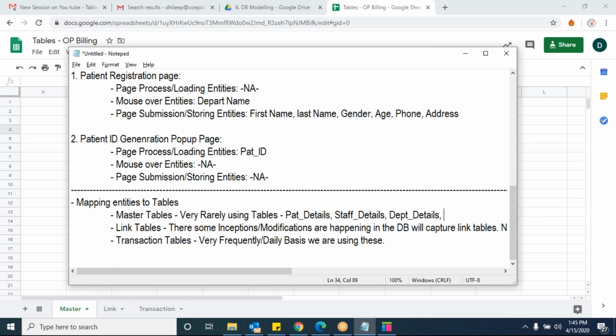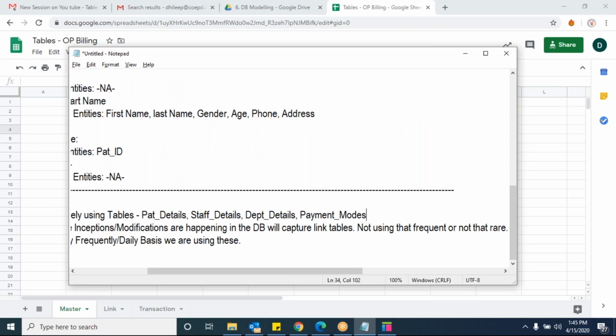Can you tell me other master tables, if you remember any concerning this OP billing? Can you tell me anything? Payment modes. Okay, what sort of payment modes are available in the hospital? That is a master table, right? Documents details will come under staff details only, right?